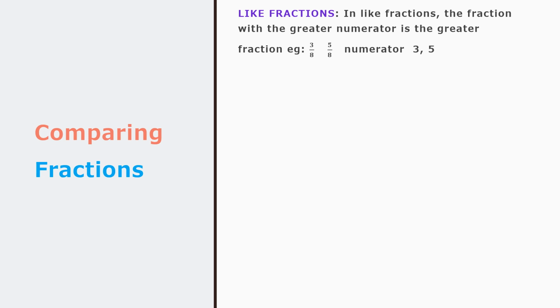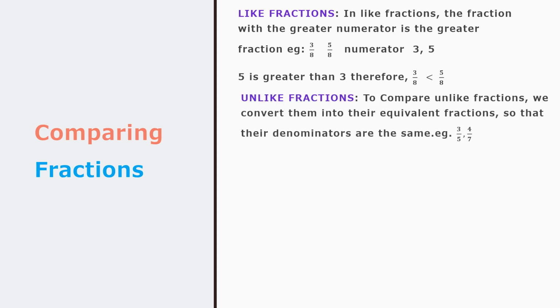Example, 3 upon 8 and 5 upon 8. Which fraction is bigger, children? 5 upon 8. Numerator 3 and 5 you take out and compare because denominator is same. So since 5 is greater than 3, therefore 3 upon 8 is less than 5 upon 8.